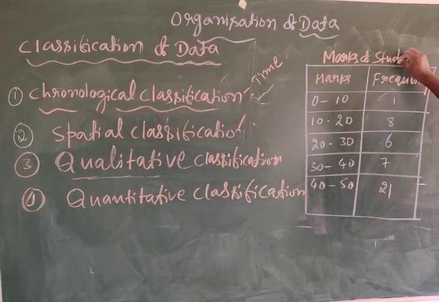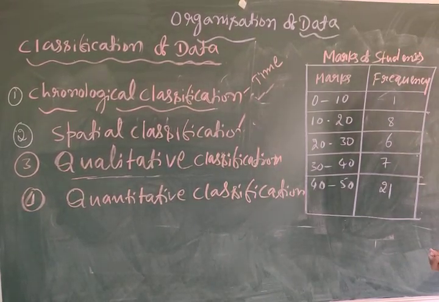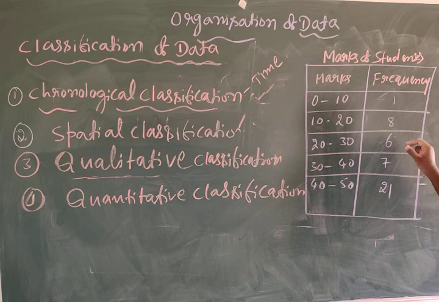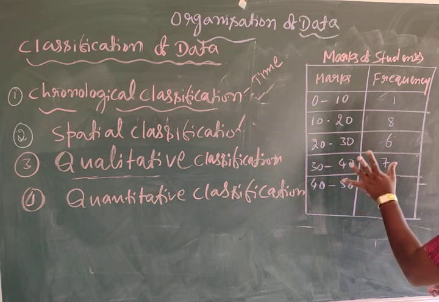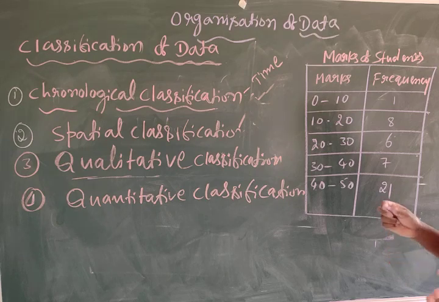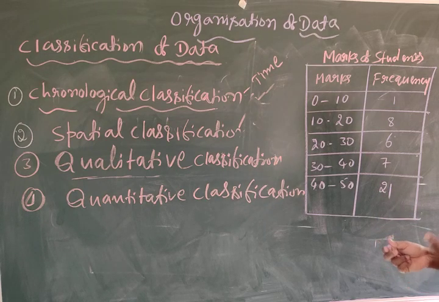This is the marks of students, based on the table I explained, the marks in the subject of mathematics. In that table I collected the information. The quantitative classification is based on numbers, which can be expressed in quantity: weight, height, marks of students, age, income.